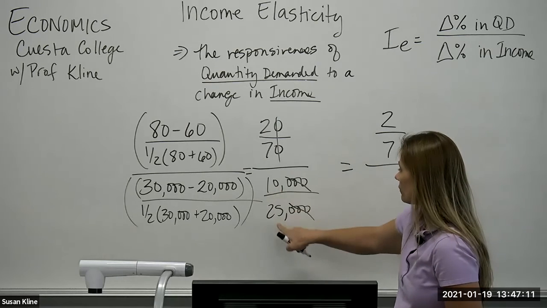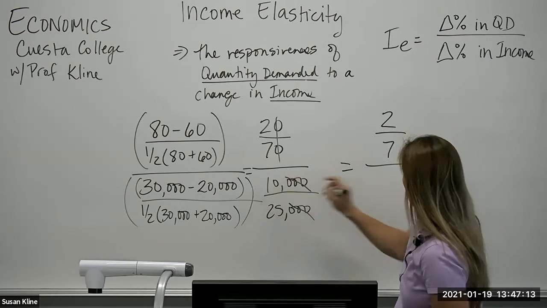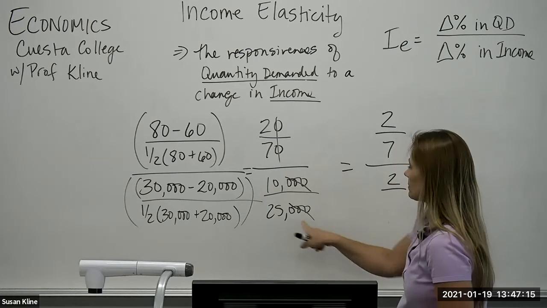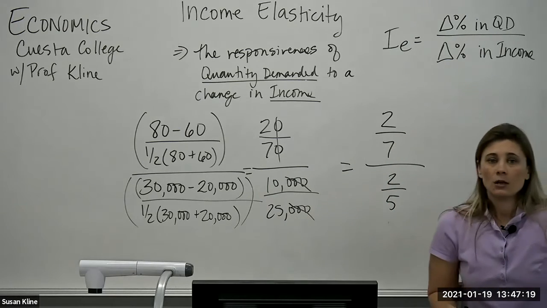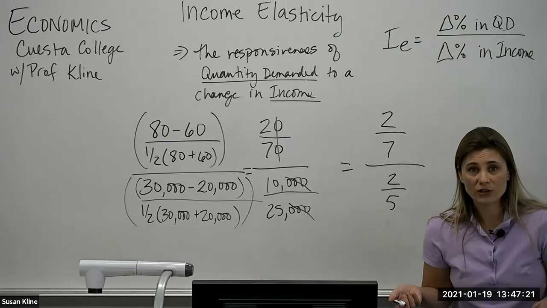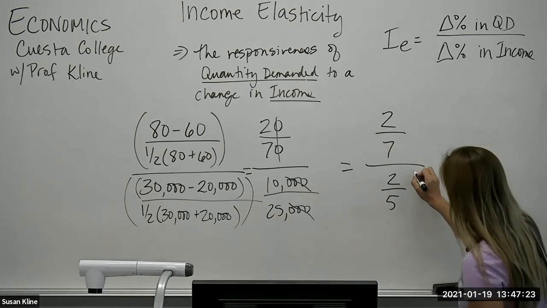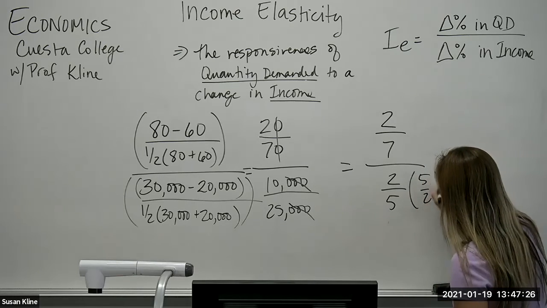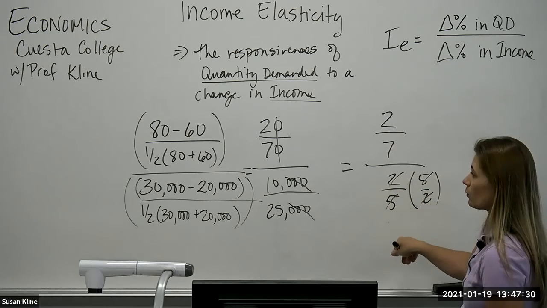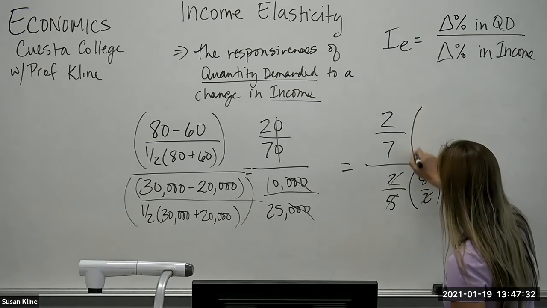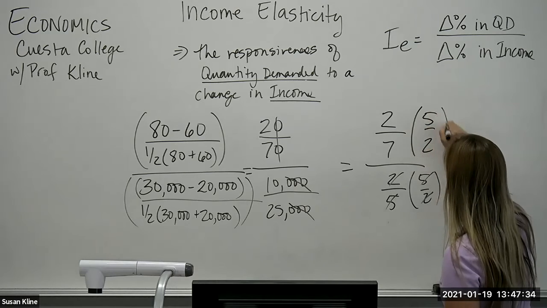They're both divisible by 5. How many times does 5 go into 10? That's 2. How many times does 5 go into 25? That's 5. Now, so many people think that they don't like fractions. But in order to get rid of this fraction, you just divide by the reciprocal. So that cancels that out, and now you have it over 1. So we have to do the same thing to the top, multiply it by 5 over 2.